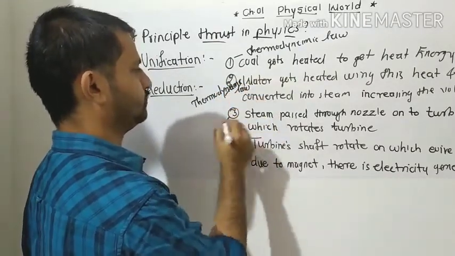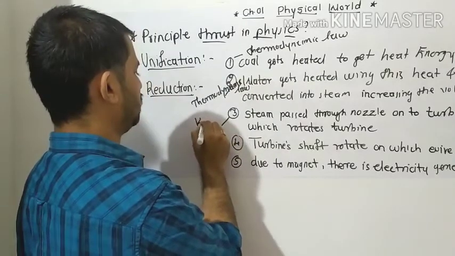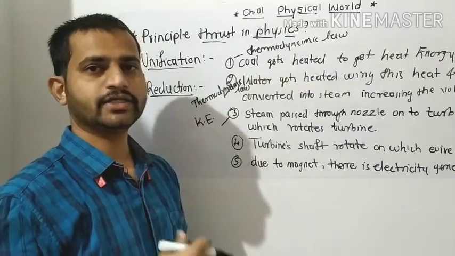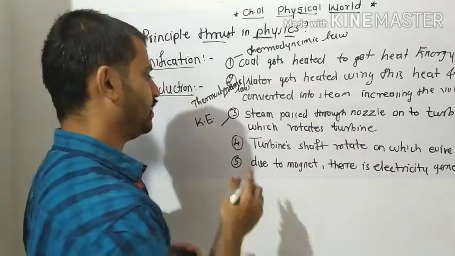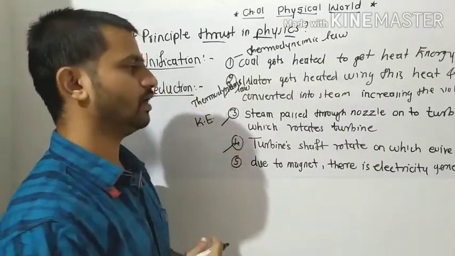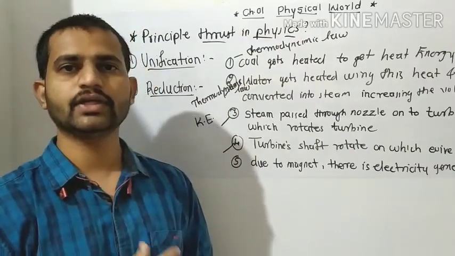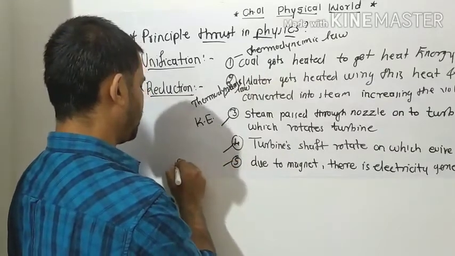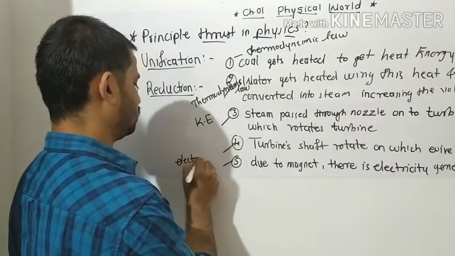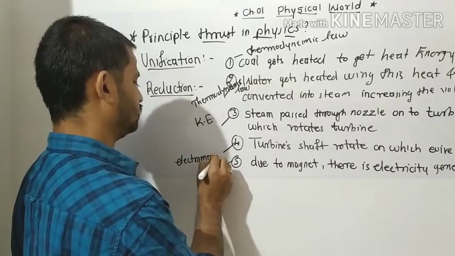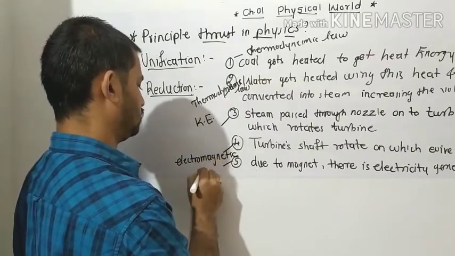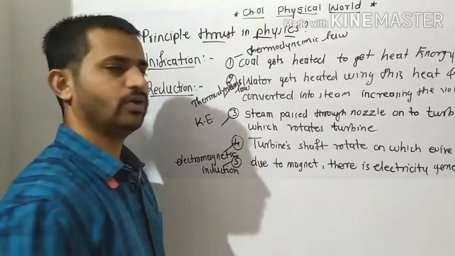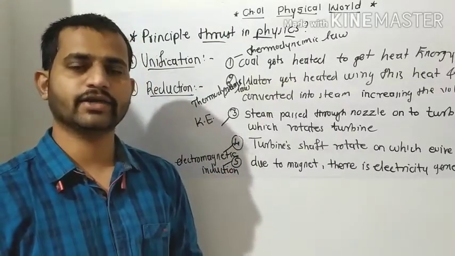Then here there is the conversion of the heat energy into the kinetic energy. Then here again heat energy into the kinetic energy. Then here we get the electromagnetic induction law.